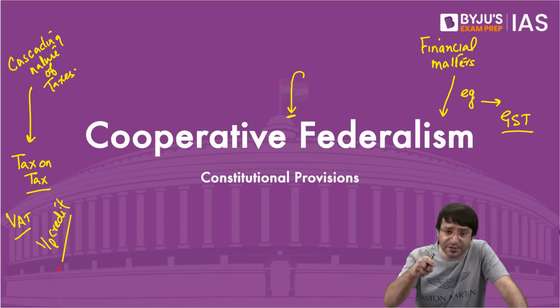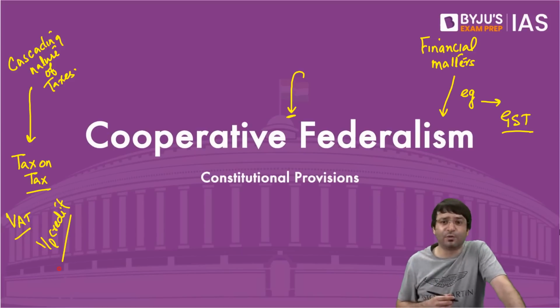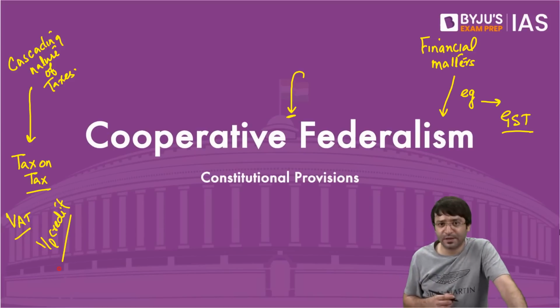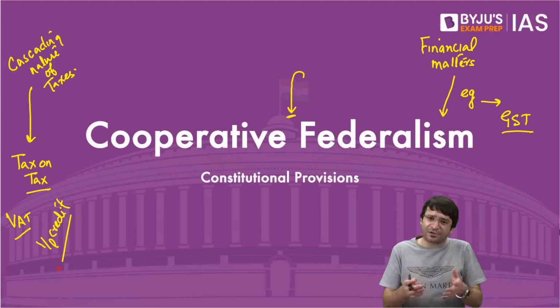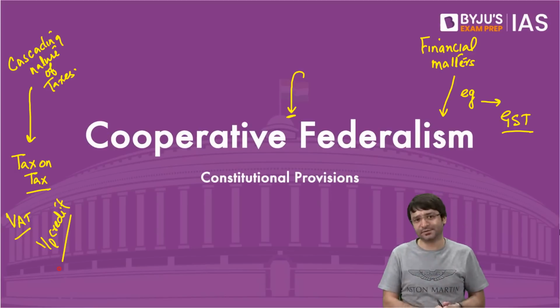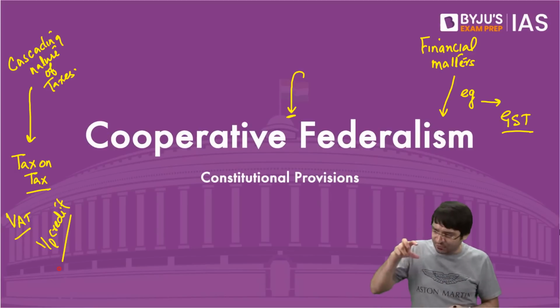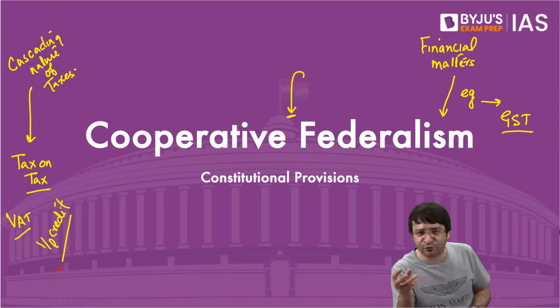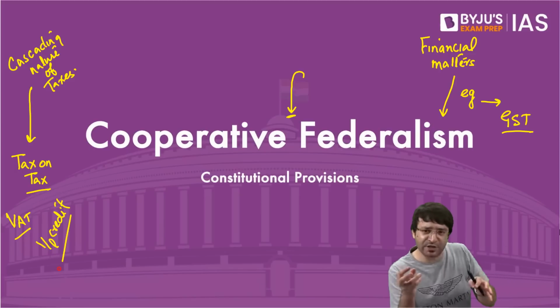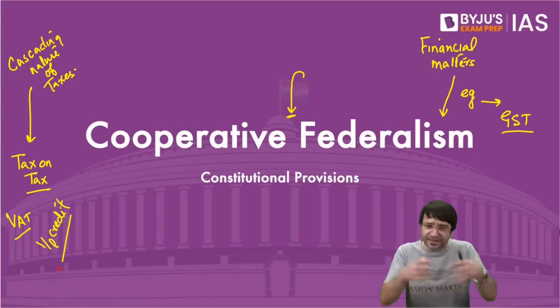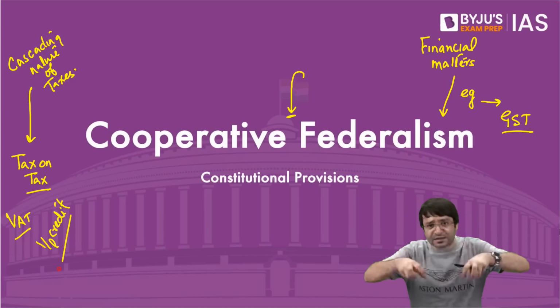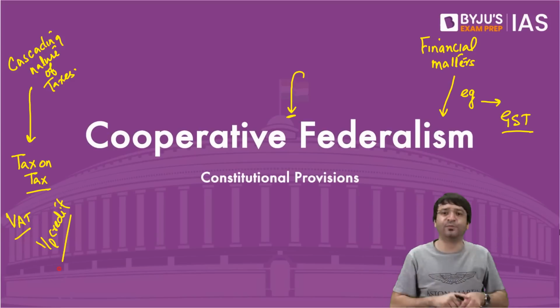But to implement this GST, we needed cooperation from the states. Why? Because now instead of VAT, we will have a GST. If the center was imposing tax on the manufacture of goods, the state was imposing tax on the distribution of goods. Now we say both the center as well as the state can impose tax on the manufacture as well as distribution.